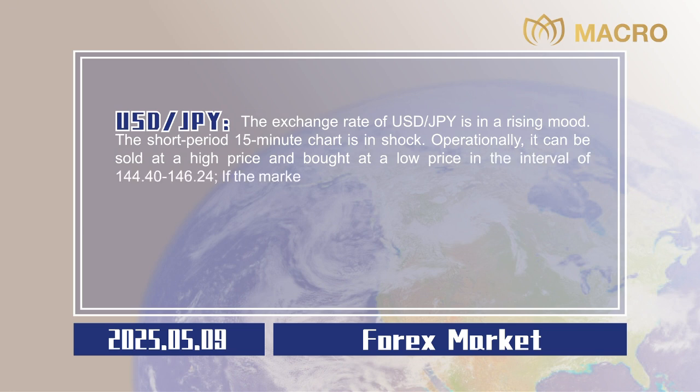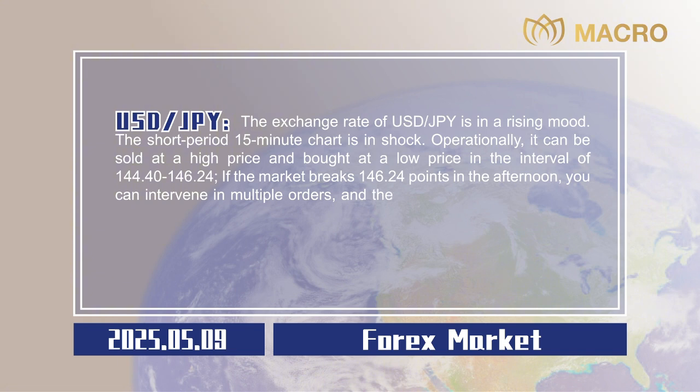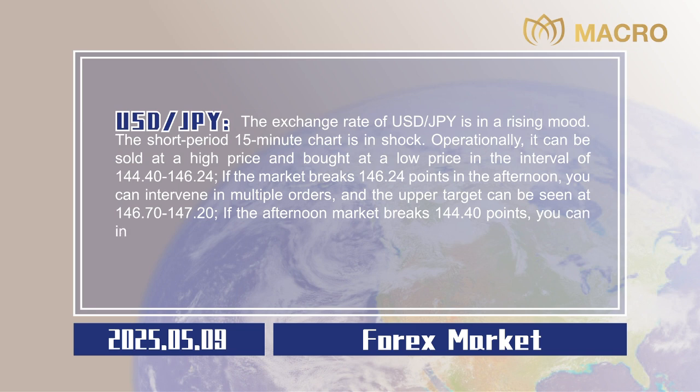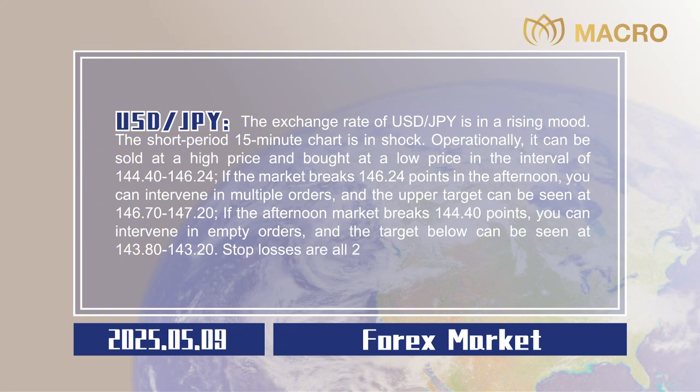If the market breaks 146.24 points in the afternoon, you can intervene in multiple orders, and the upper target can be seen at 146.70 to 147.20. If the afternoon market breaks 144.40 points, you can intervene in empty orders, and the target below can be seen at 143.80 to 143.20. Stop losses are all 20 points.